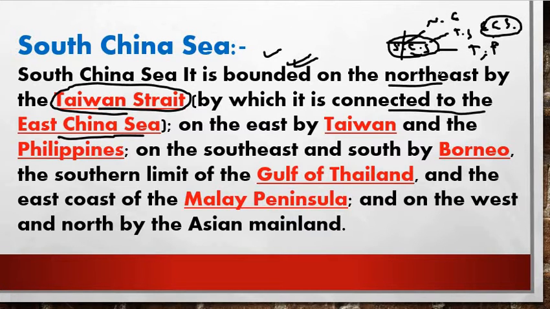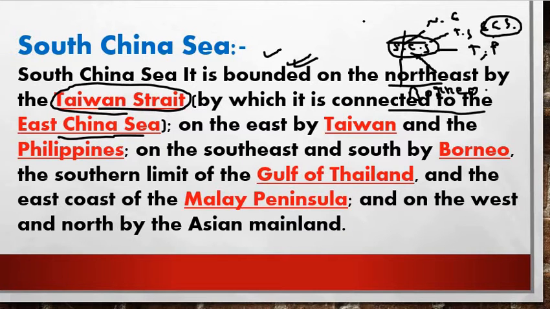On the southeast and south it is bounded by Borneo, right friends? The southern limit of the Gulf of Thailand and the east coast of the Malay Peninsula are on the west, and north by the Asian mainland.